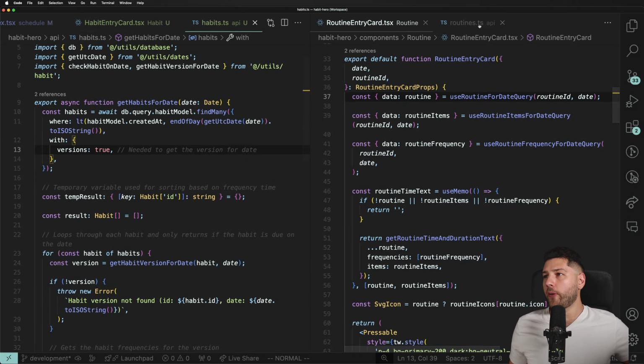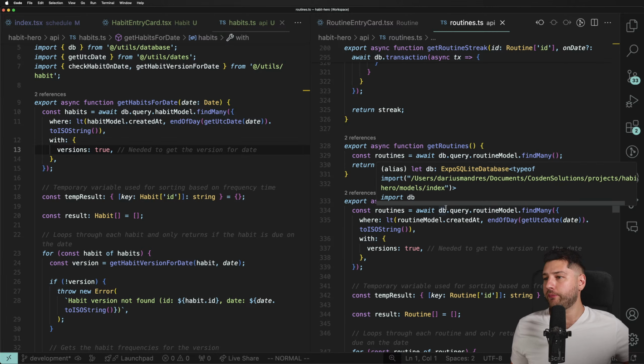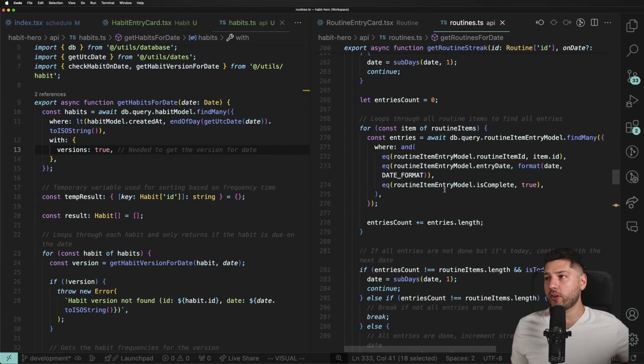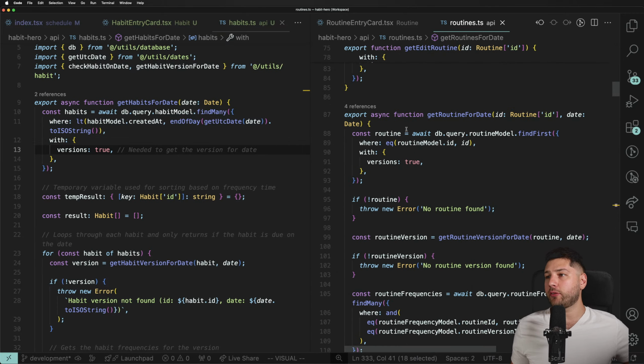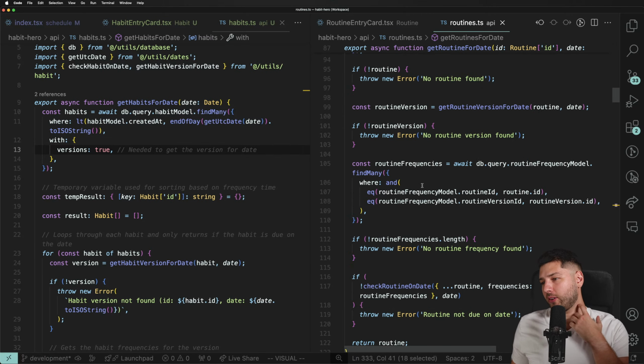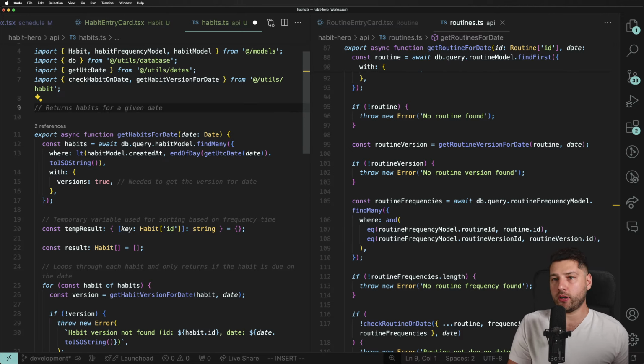Cool. So thankfully, we already have a function that will... So this is the get routines for date function. That's not the one that we want, but we should have get routine for date. There we go. So let's just, no, let's not copy it. Let's do it from scratch. So get habits for date. I'm going to put get habit for date at the top, because getting a singular habit makes more sense than getting all the habits. Anyways, that's just minor details.